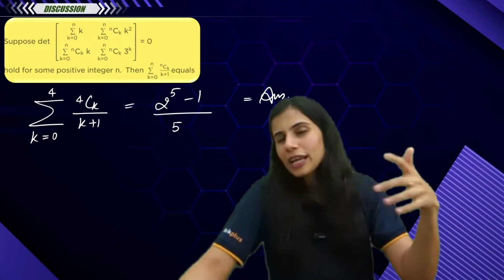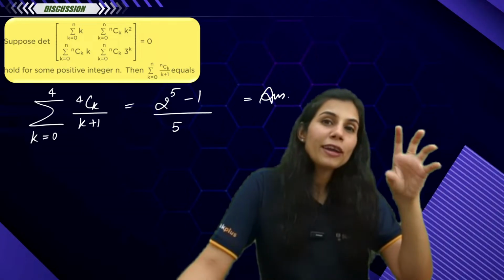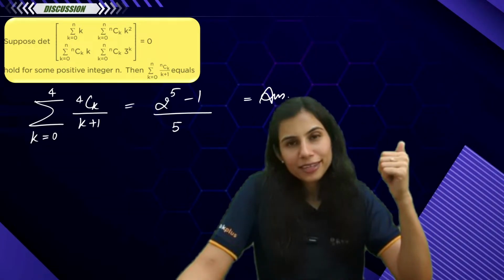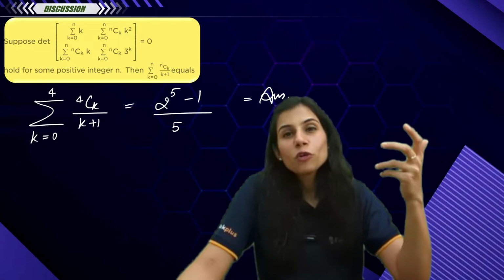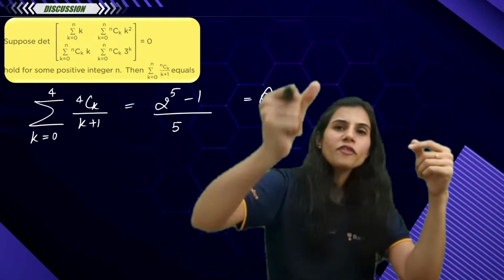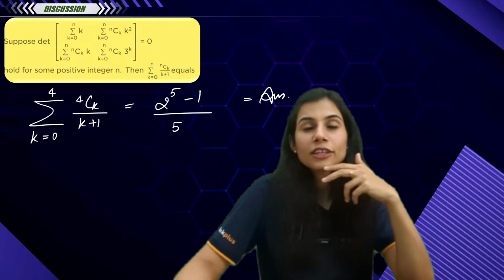Type 1, type 2, type 3, type 4, even the actual binomial expansion got tested here. Summation nCk 3 to the power k is nothing but (1 plus 3) whole to the power n, which is 4 to the power n. Something you must remember. At the drop of a hat, you should be able to tell me what is summation nCk 3 to the power k.